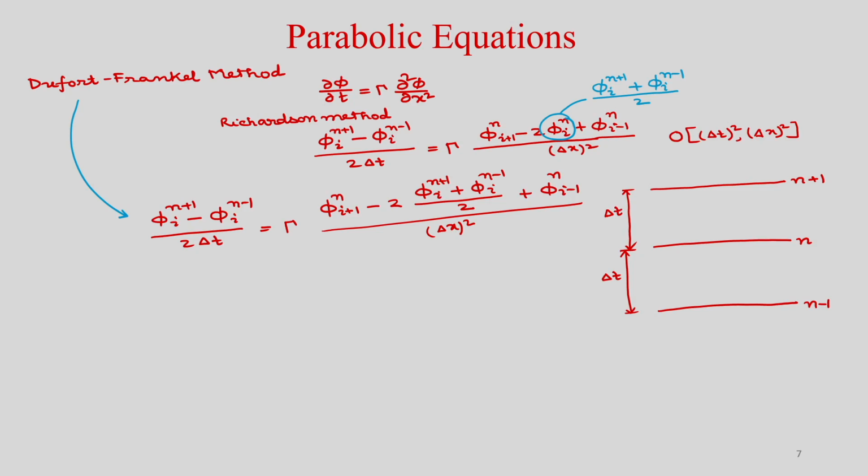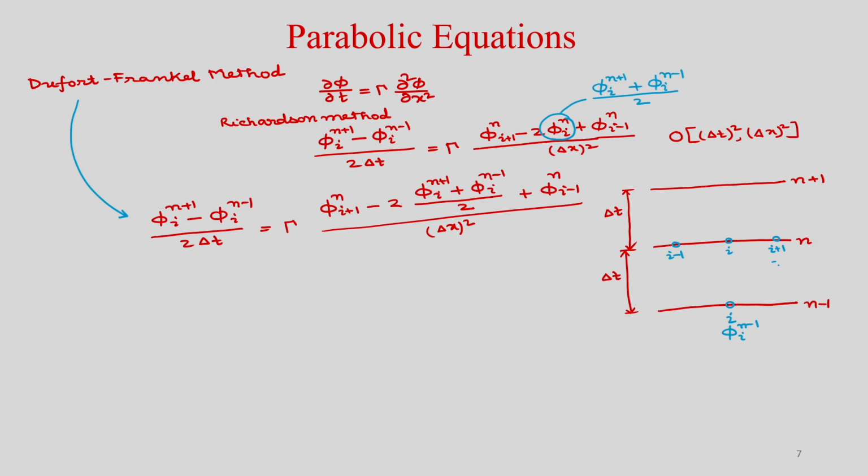So, now you can see the grid points. At n minus 1, only phi I is required. So, it is the I point, where phi I n minus 1 is required. At the nth level you need 2 points. So, this is your I, this is your I plus 1 and this is your I minus 1.